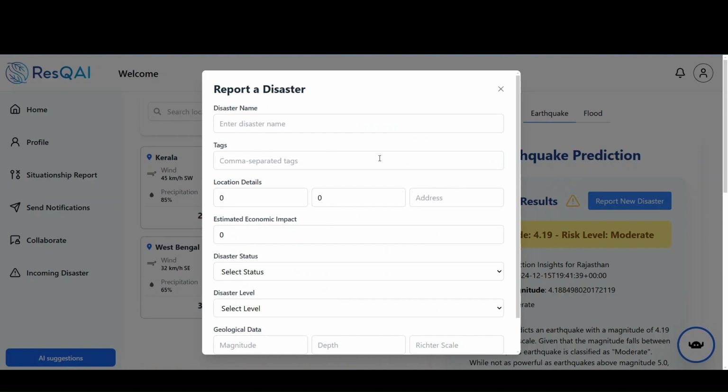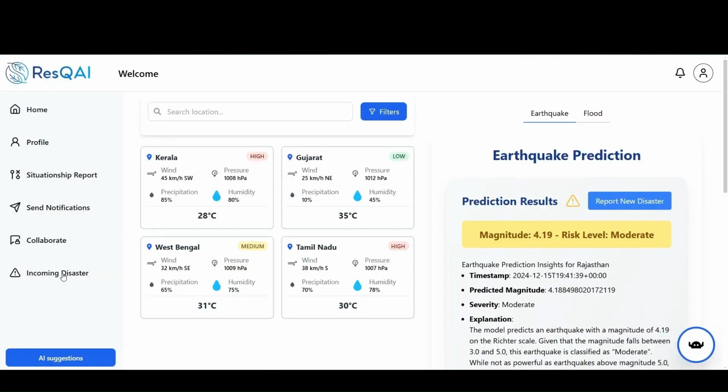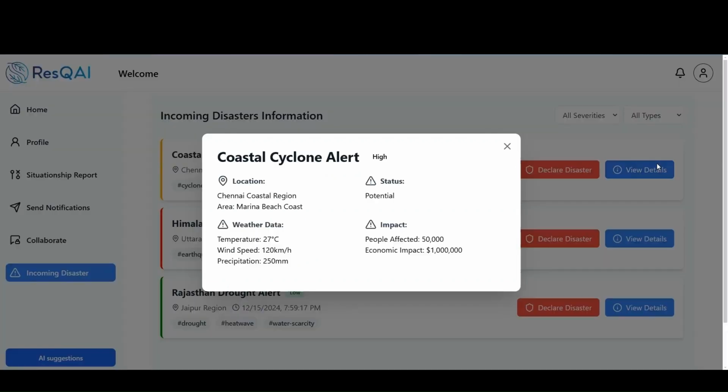Here in this modal, we can initiate the monitoring of the disaster by filling this. Once the monitoring is initiated, the disaster appears in the incoming disaster section. This section displays all the disasters being tracked by the national departments, highlighting potential threats to various subdivisions. We can see the details in the modal of the particular disaster.